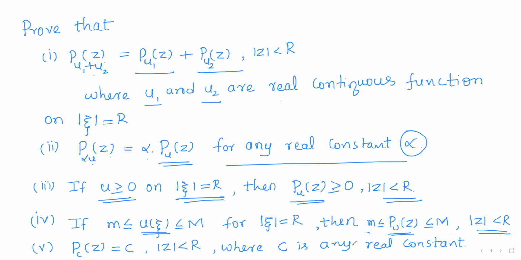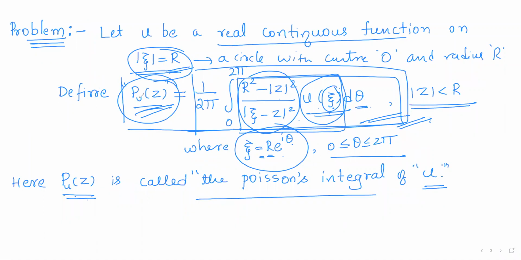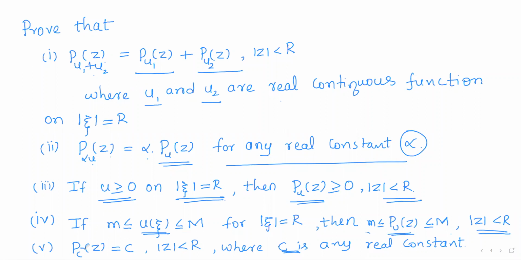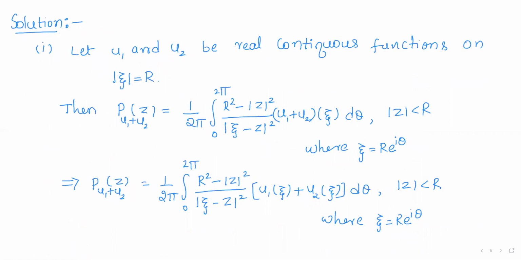And finally, for any real constant c, that means in place of any continuous function u, if you consider the constant function c, then pc of z is the constant c itself for all z with mod z less than r, where you can choose c as any real constant. So now we shall verify these 5 properties one by one. We shall start with the first one.